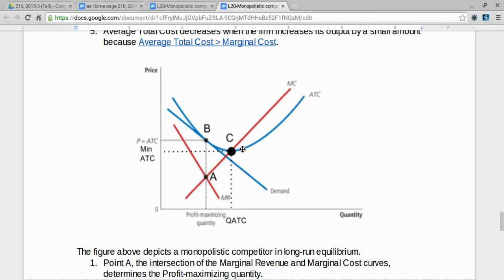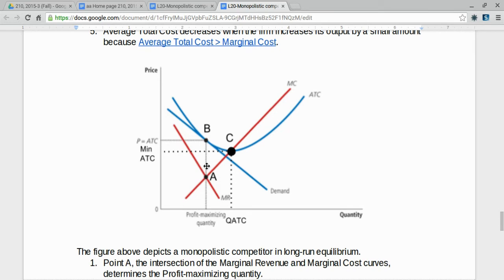We've got a U-shaped average total cost curve. Marginal cost intersects average total cost at the minimum average total cost. And in the long run, the demand curve will just touch the average total cost curve at one point. We're going to call that point B. The intersection of marginal cost and marginal revenue, point A, will be directly below point B.